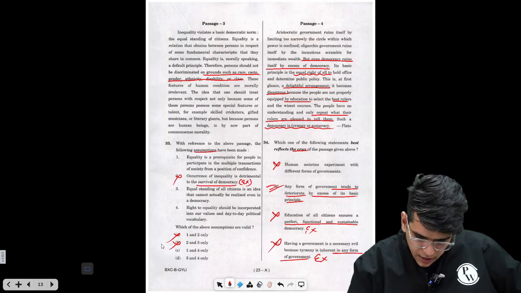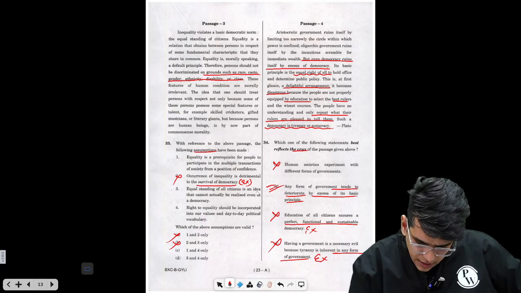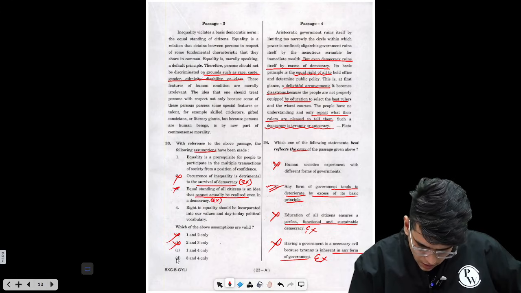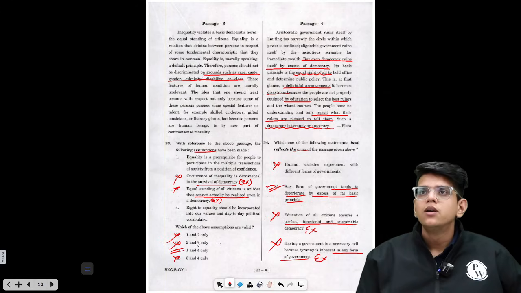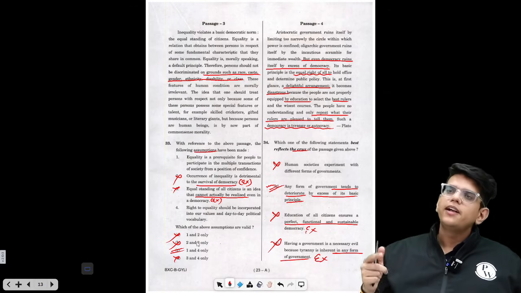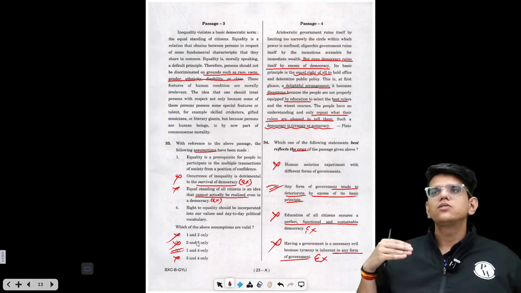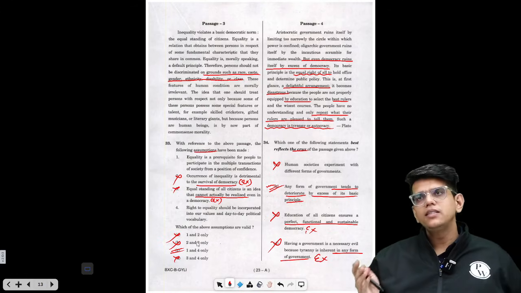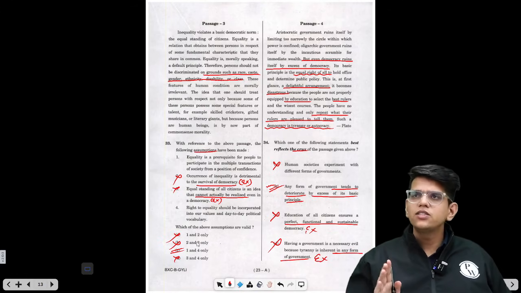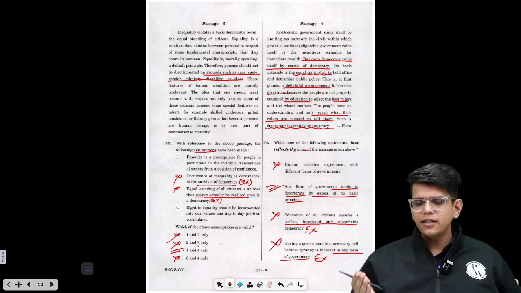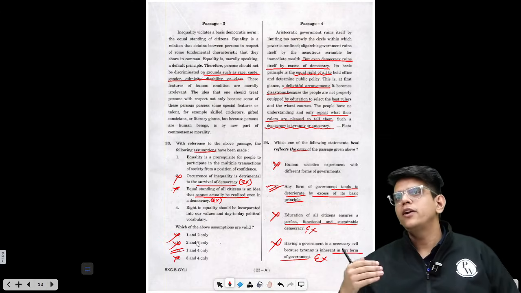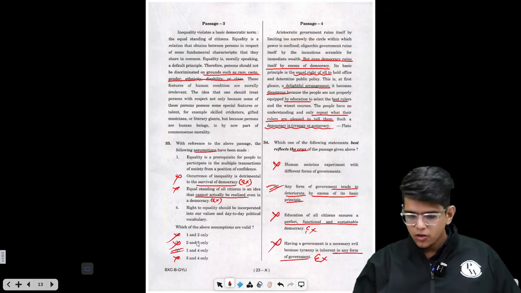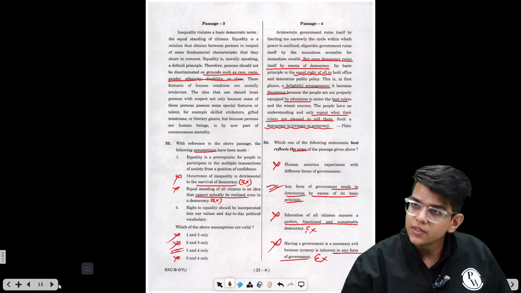No, A and B. Equal standing of all citizens is an idea that cannot actually be realized. Again, extreme. I can remove this. The option is C. Listen, I am not trying to find the correct answer. What I am trying to do is eliminate the wrong options, and then my probability of getting the correct answer increases in reading comprehension. This is what I teach in the class also. Here in the discussion, I'm telling you, always try to eliminate and then try to find the answer. Don't directly try to find the answer in reading comprehension. So these are done. Let's move to the next part.